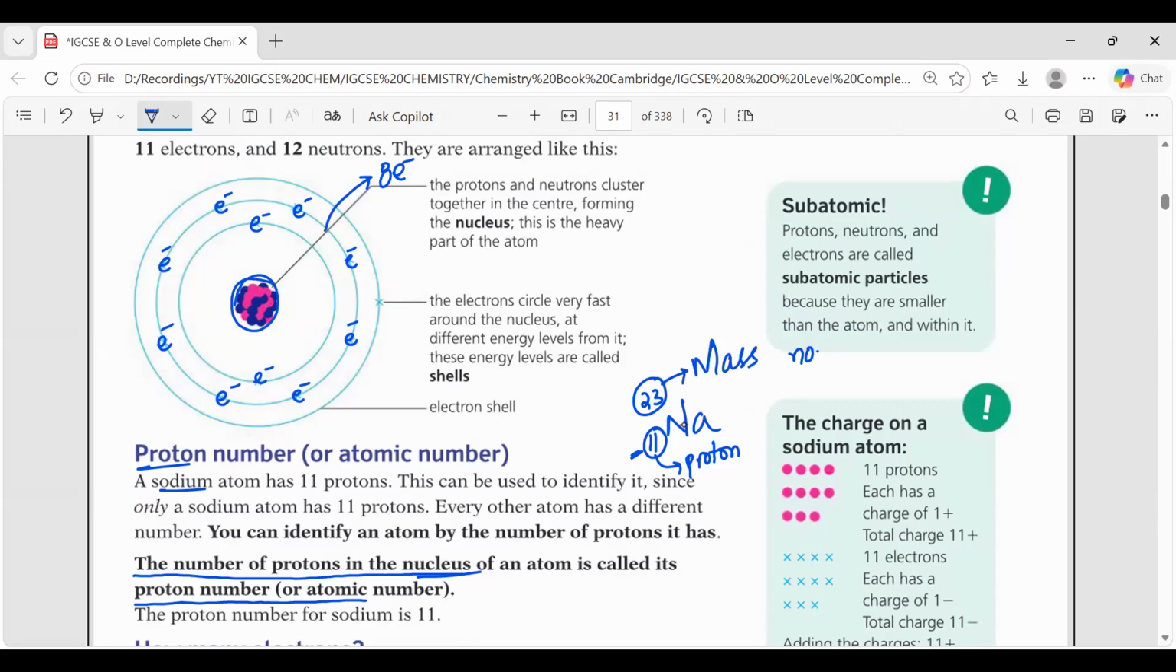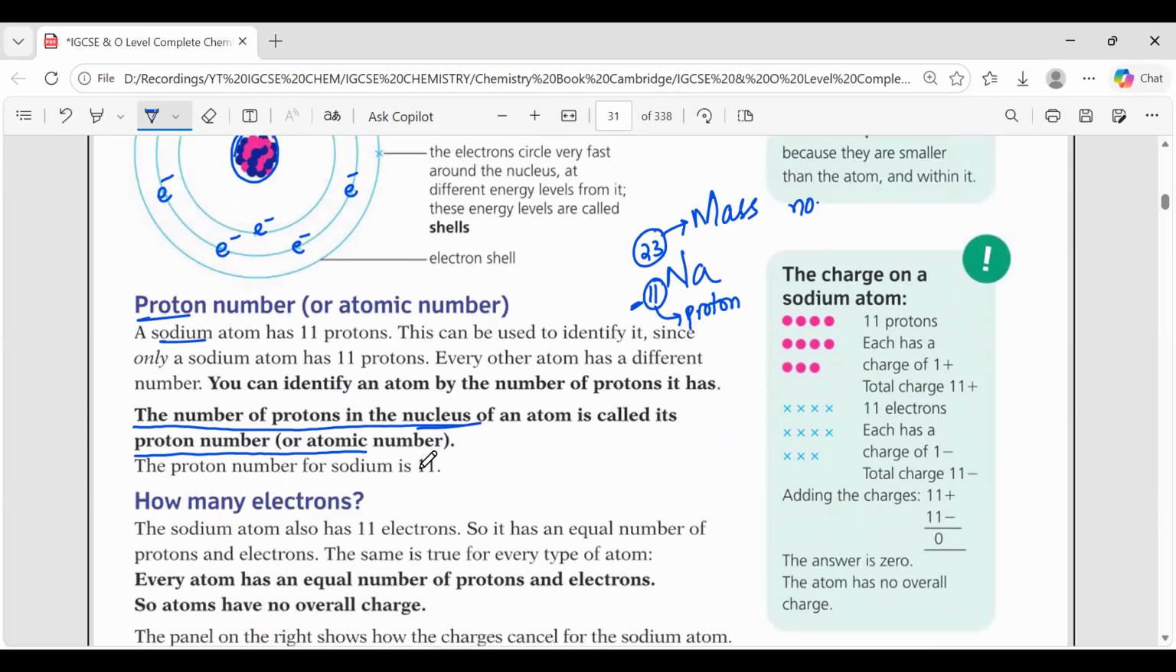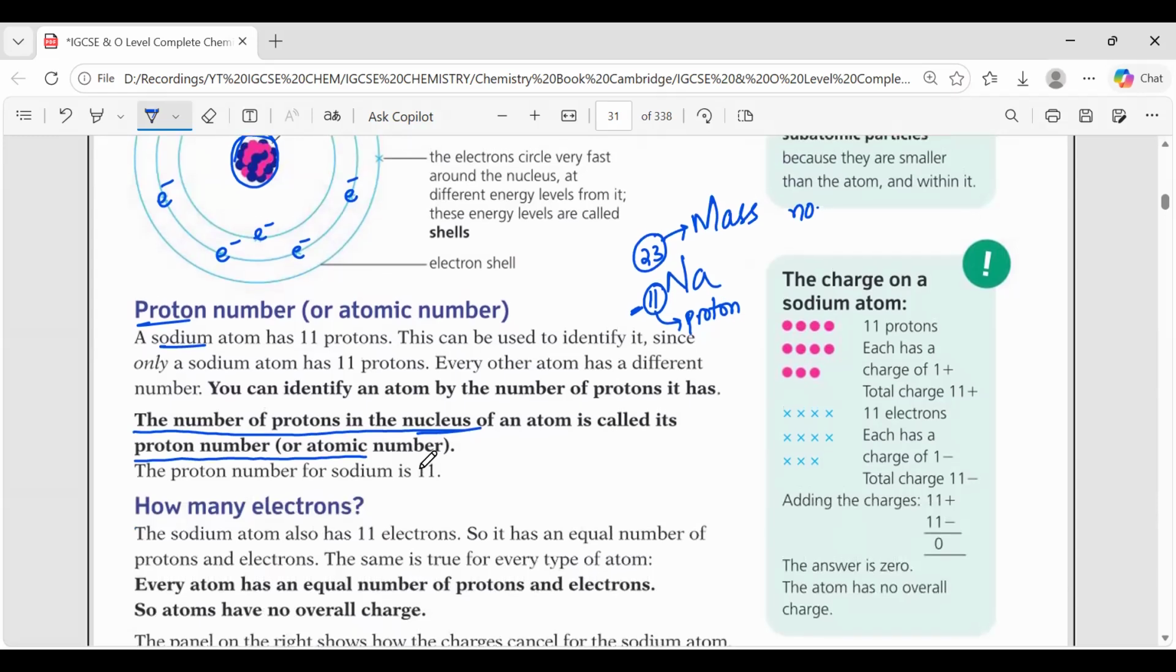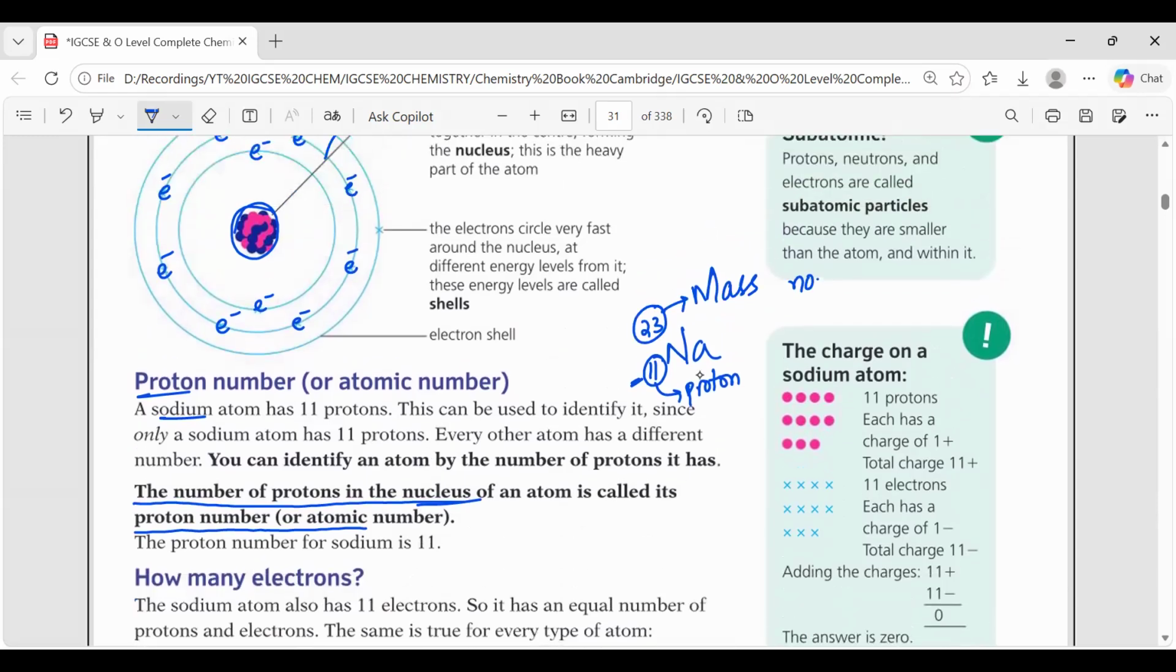And how is the mass number formed? Mass number means proton number plus neutron number. Not electron numbers, because the electron number and proton number are the same, so you don't add them. You have proton number plus neutron number. When you add these two, you get the mass number. Clear?